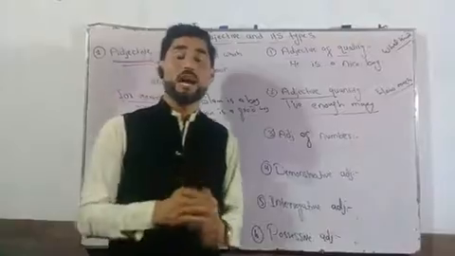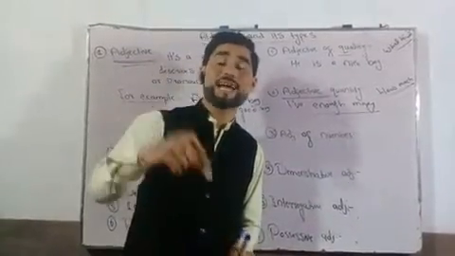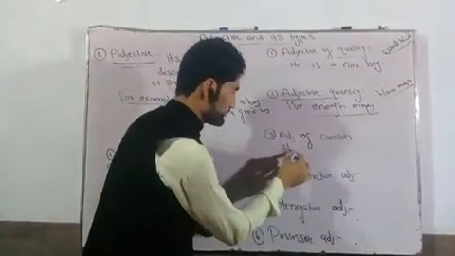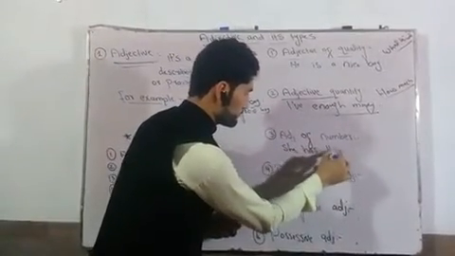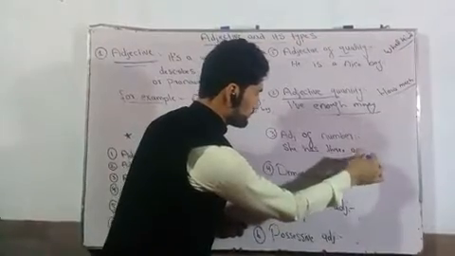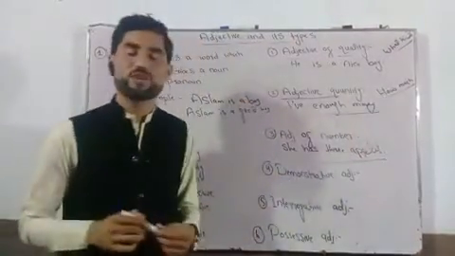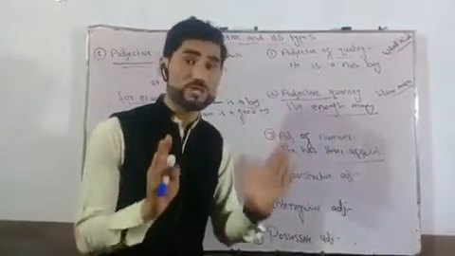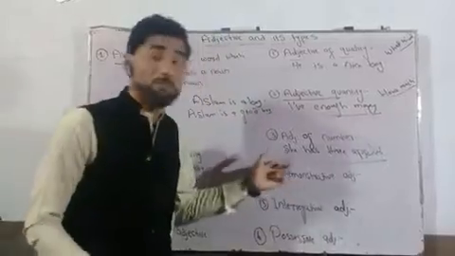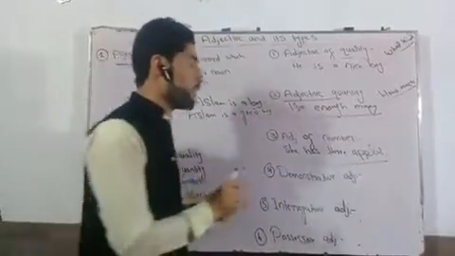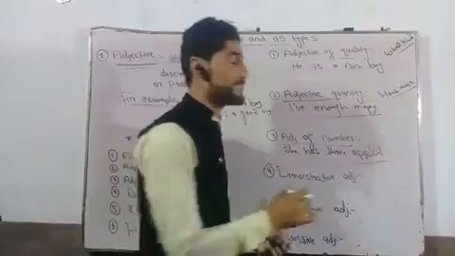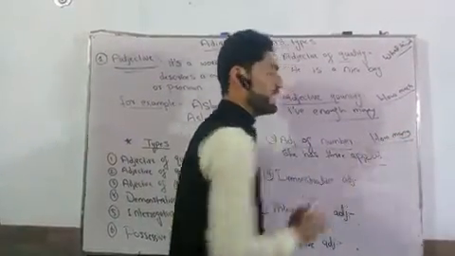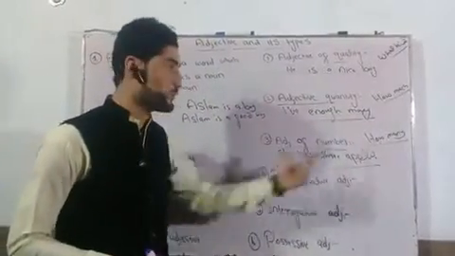Adjectives of number show the exact number of a noun. For example, she has 3 apples. Now look at this sentence. The word 3 shows how many apples she has. Remember one more thing, that adjectives of number always answer the question of how many.